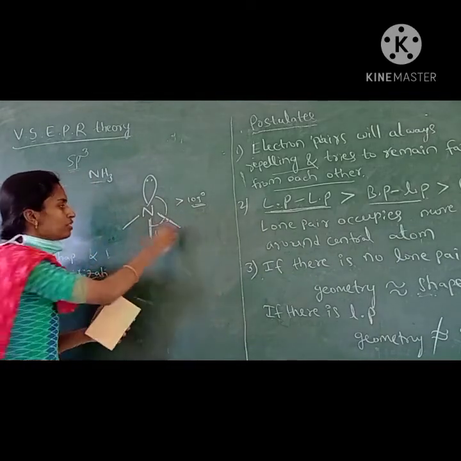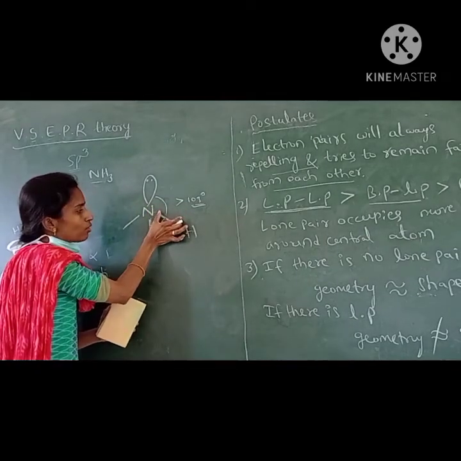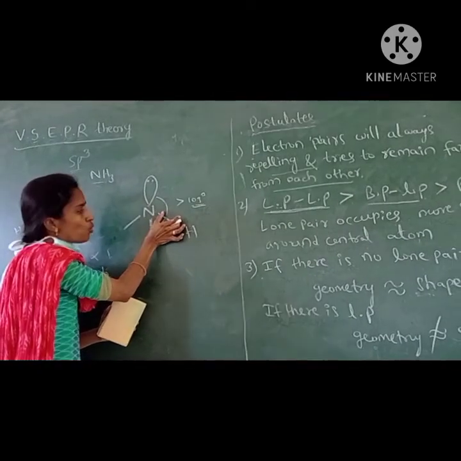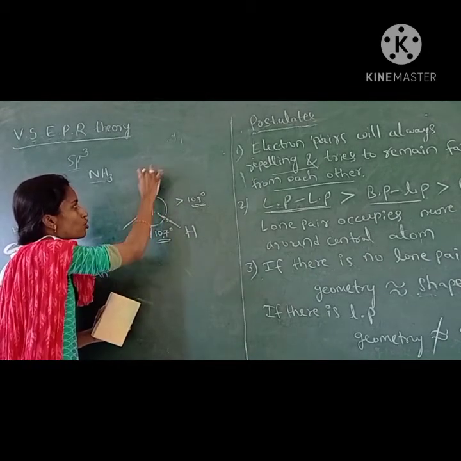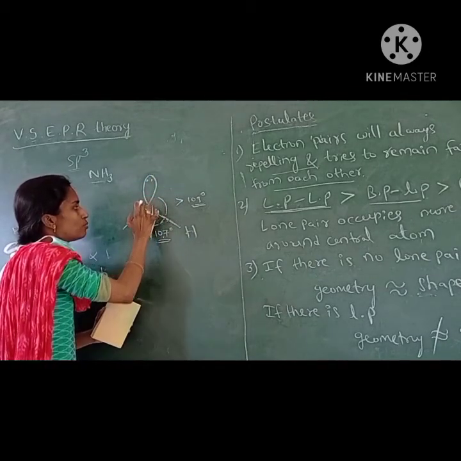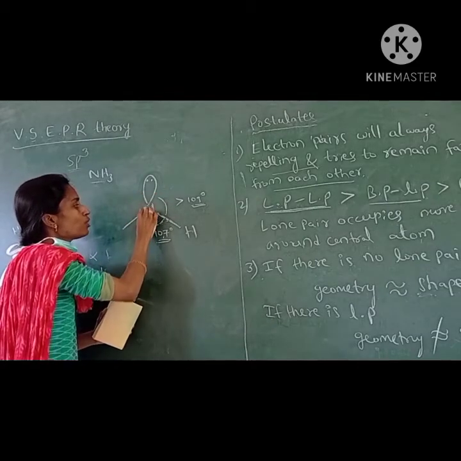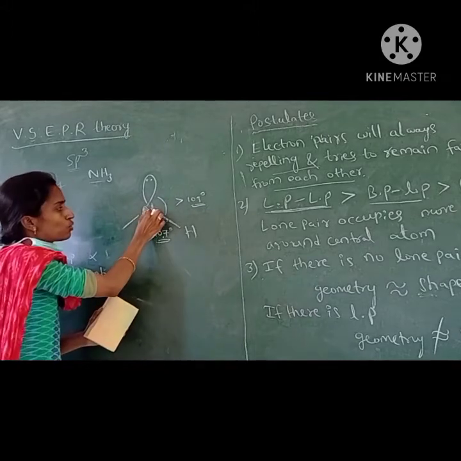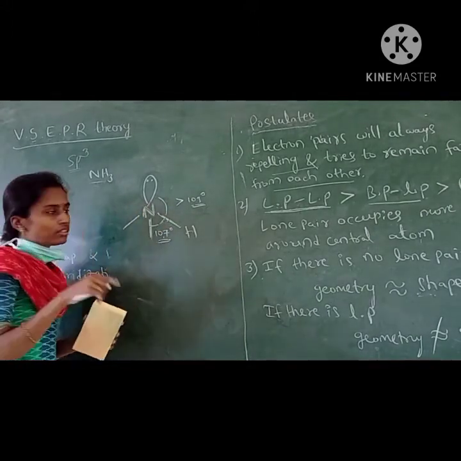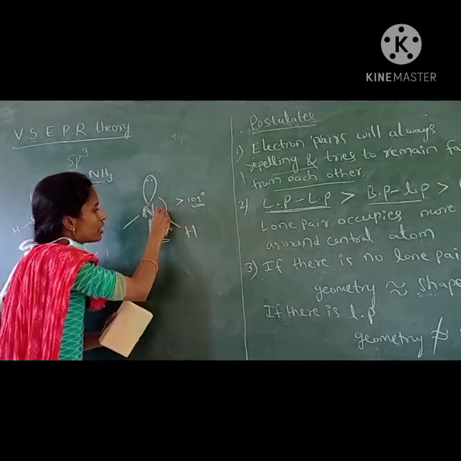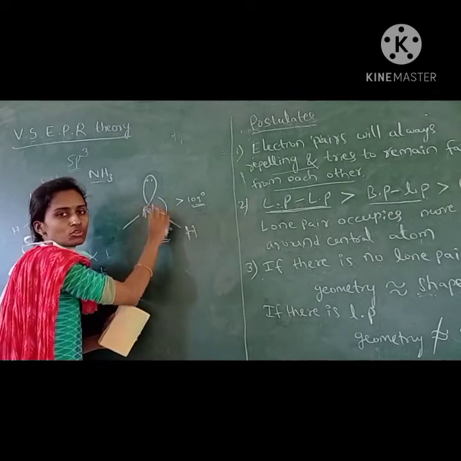The bond pair is located between two atoms. But here the lone pair occupies more space. Why? Because it belongs to only one atom. It is attracted by only one nucleus. Here the bond pair is attracted by two nuclei, two atoms.